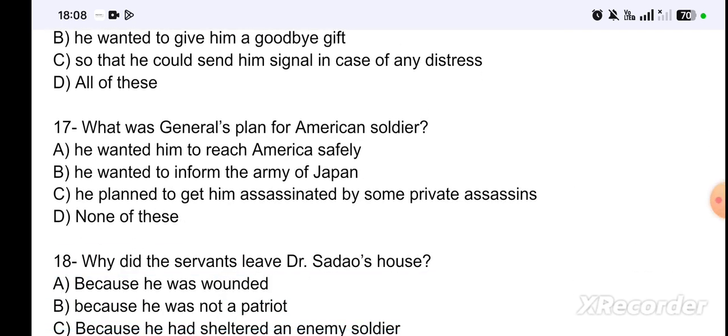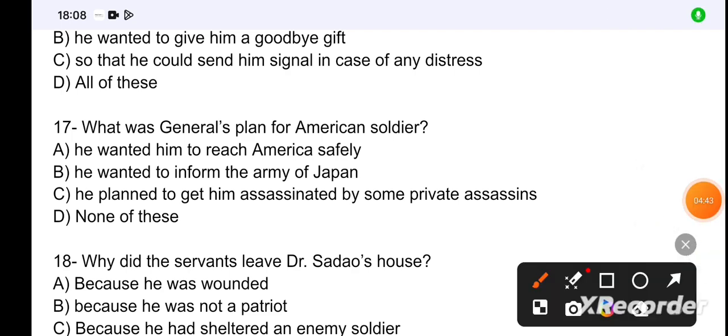Next question is, what was General's plan for the American soldier? He wanted him to reach America safely. He wanted to inform the army of Japan. He planned to get him assassinated by some private assassins. None of these. So the correct answer is option C. He planned to get him assassinated by some private assassins.